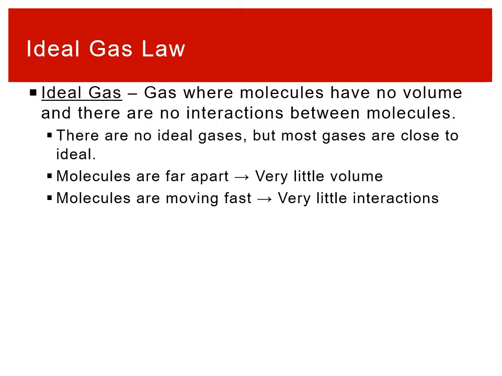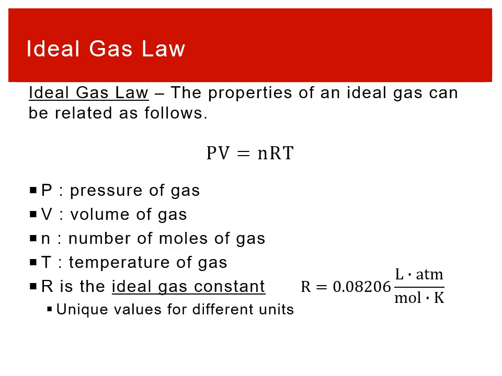In a real gas, molecules have volumes, right? We talked about atomic size. There's more than one atom in there. They have shapes, all that stuff. Molecules have shapes, conformations, and volumes. But importantly, a gas has molecules being really far apart, so the molecules take up very little of the total volume. At the same time, molecules are bouncing around, they're just kind of jingling, moving really fast. They don't really interact with each other. If you put two molecules close together, they will interact with each other. But in the situation of a gas, they're moving so quickly, it doesn't matter, right? Who cares if the molecules are polar, for example, because they're just zipping around. They're not really spending time directly next to each other. They're not spending a lot of time close together.